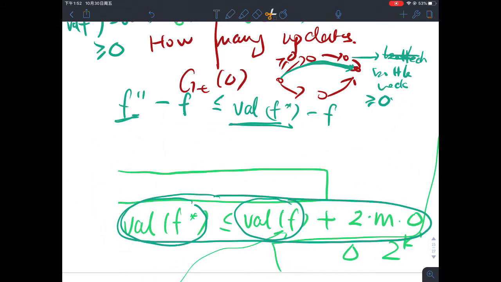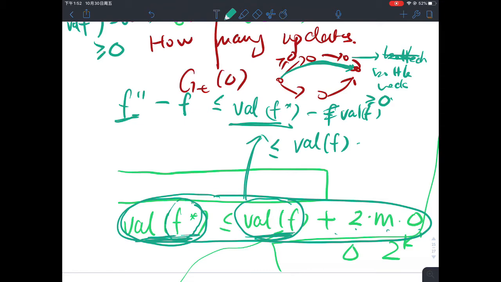So I have the value of f. The value of the optimum solution of f is not going to be larger. It's going to be smaller than the value of what we have at this moment plus 2 times m times delta. So let me just substitute that in. It's less than or equal to value of f plus 2 times m times delta.